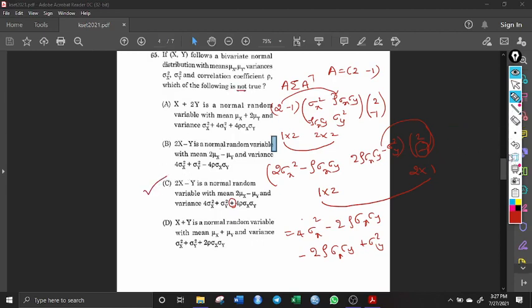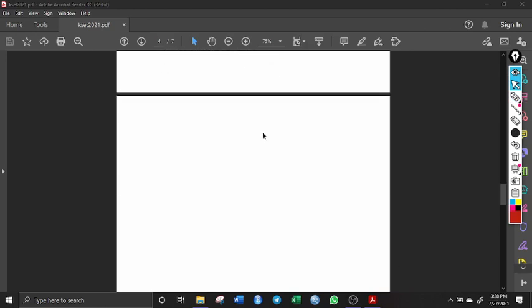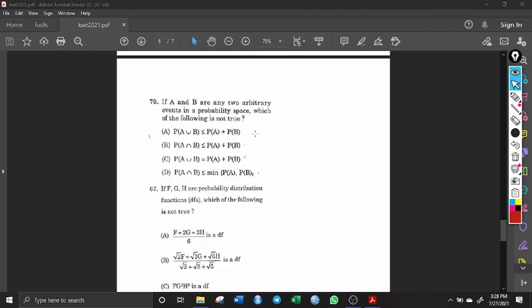We shall move further. We will discuss the next question. It's a very simple and straightforward question about probability. If A and B are any two arbitrary events, which of the following statements is not true?